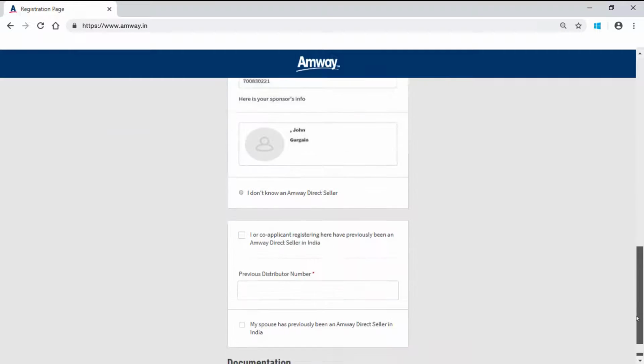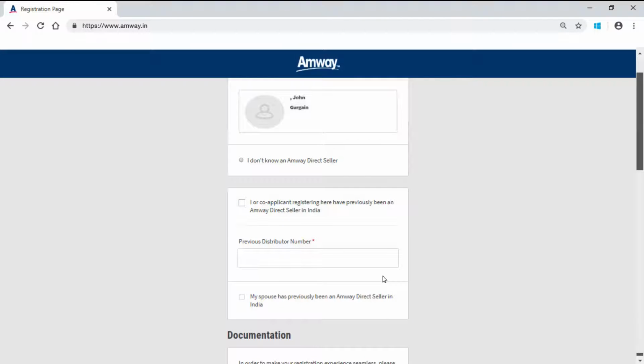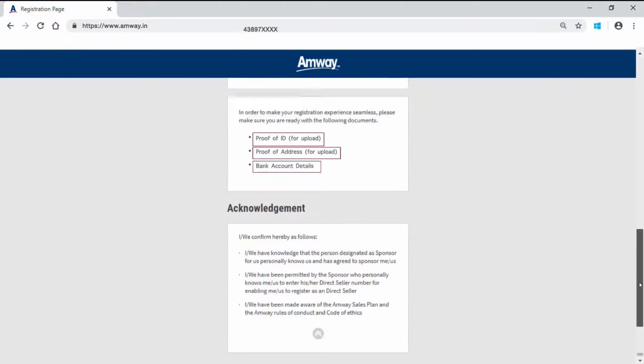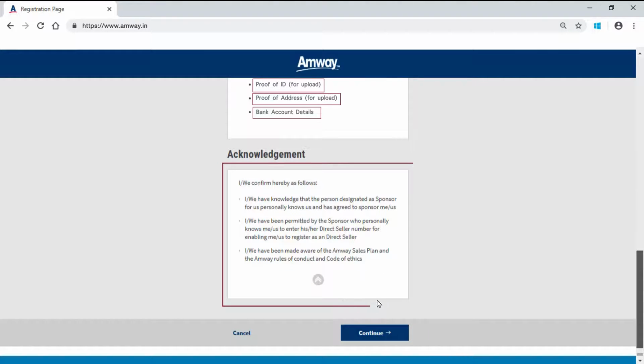Once sponsor details are verified, check the box if either you or your co-applicant have ever been an Amway direct seller in India before. Mention the previous distributor number in the given field. For PC to ADS conversion, keep your ID proof, address proof, and bank account details ready. Read the acknowledgement terms and click Continue.